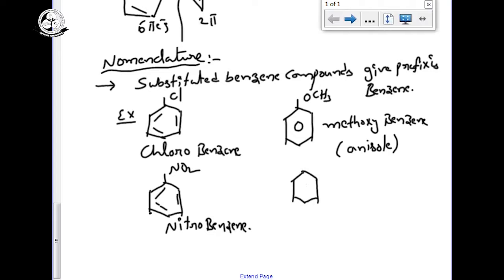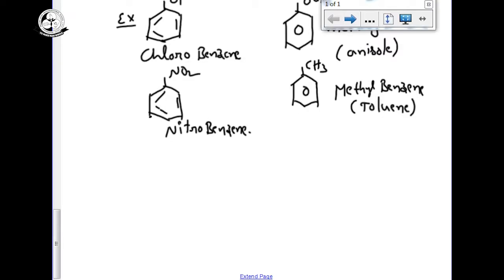Benzene with CH3 is methylbenzene, also called toluene.